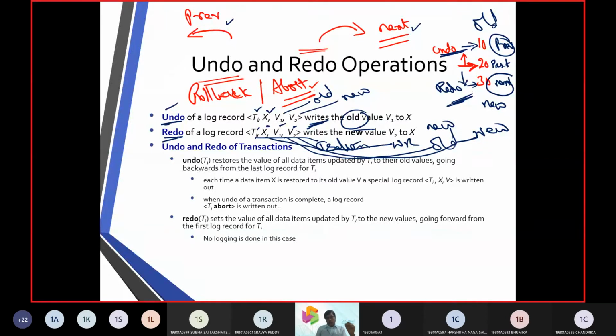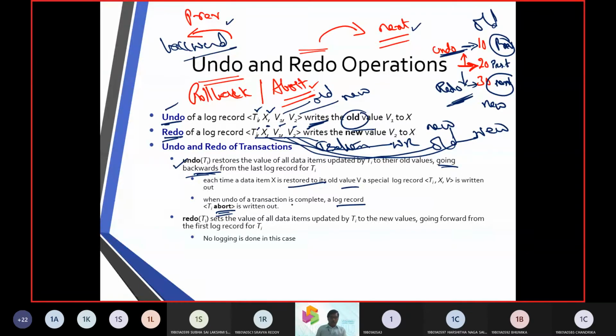So on a transaction, in order to make an abort operation, we use this undo, which is going backward, moving to the previous state, which we call the backward state. And when we go to a backward state, we need to restore the old values, not the new. We need to restore the values of the previous state, but not the present state. So we need to update the log with the abort.